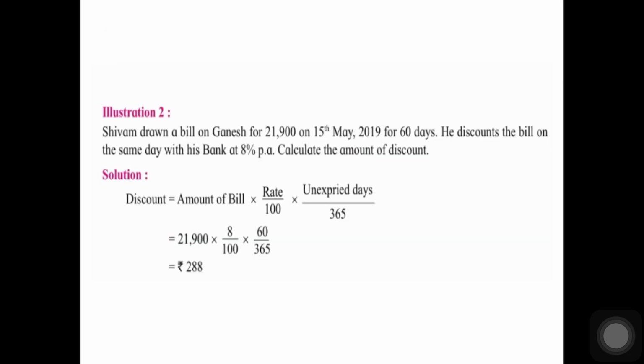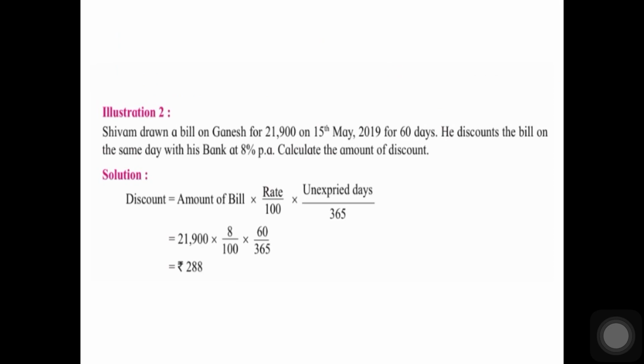Now one more sum is there. Shivam draws a bill on Ganesh for 21,900 on 15th May 2019 for 60 days. He discounts the bill on the same day with his bank at 8% per annum. Calculate the amount of discount. So same formula, discount is equal to amount of bill into rate upon 100 into unexpired days. Now here it is not months but days, days upon 365. Now suppose it was a leap year, it would be 366.